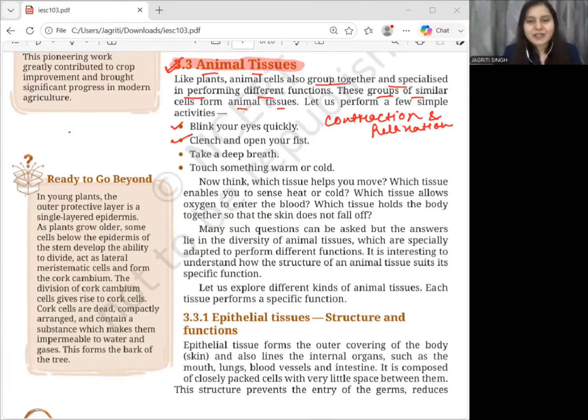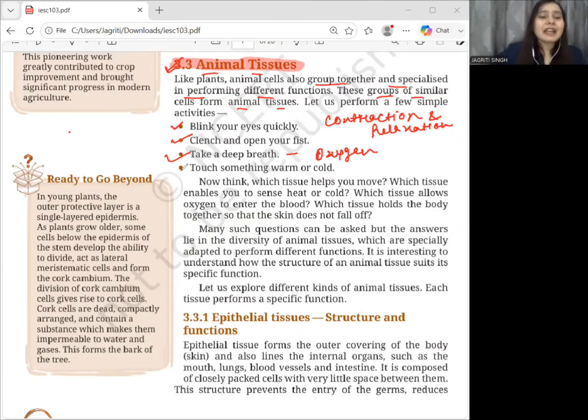Now the next activity which we can do is taking a deep breath. When you breathe in, the air enters your lungs, right? What happens actually is oxygen from the air has to pass into the blood. So now just think about this question. Which tissue is actually allowing the oxygen to enter the blood? Obviously, there are specialized tissues present in the lining of the lungs, which are epithelial tissue. They contain a very thin epithelial tissue which allows a rapid exchange of gases.